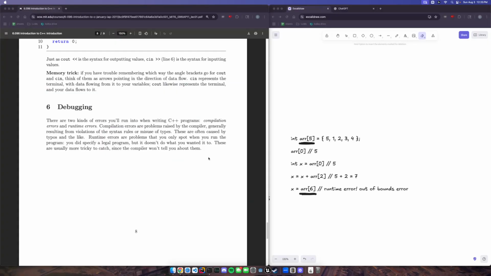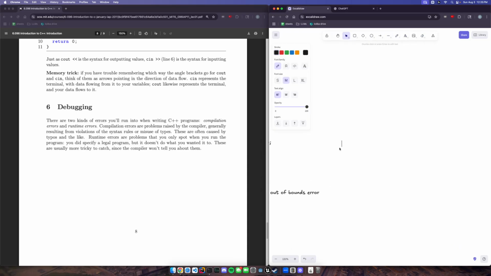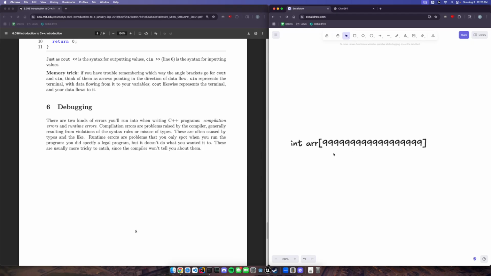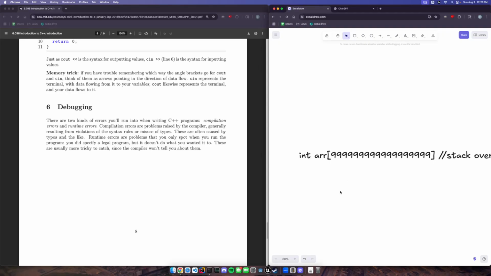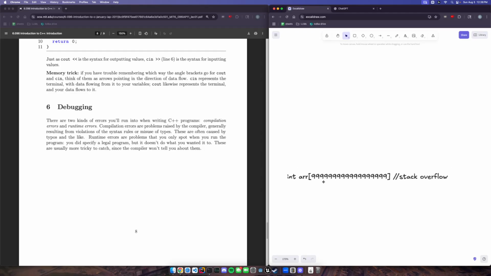Another common one is called a stack overflow. And a stack overflow is basically if your computer allows you to allocate a certain amount of memory to a program. Let's say we declare an integer array of size 9999999999999. That's a lot of integers to allocate to a single program. And this very well could be outside of the limit of what your computer allows you to allocate for the program at hand. If that's the case, you have what's called a stack overflow. We'll get into why it's called this later, but just another example for you.